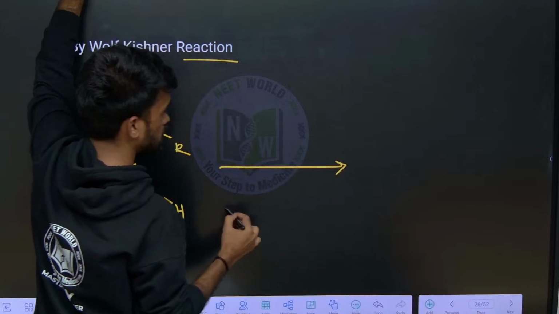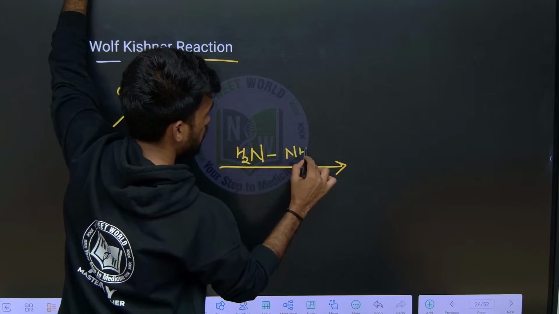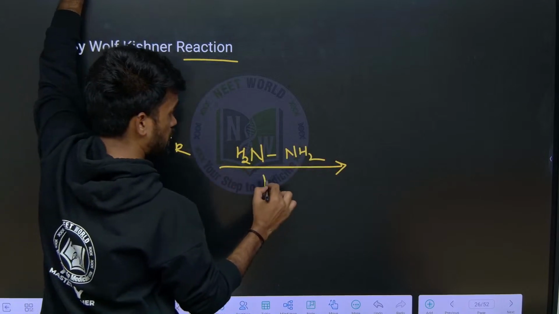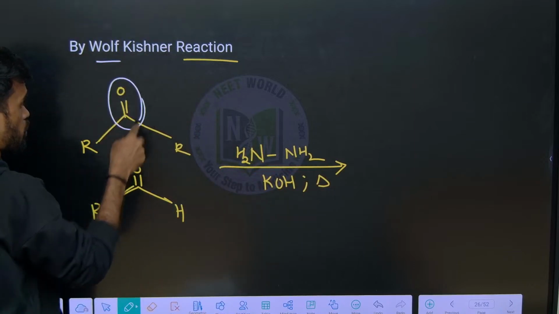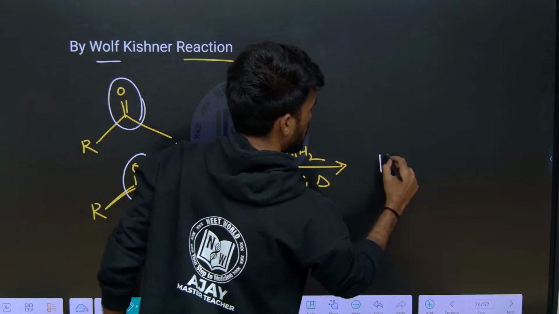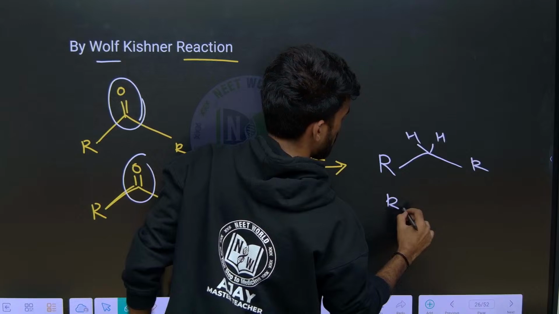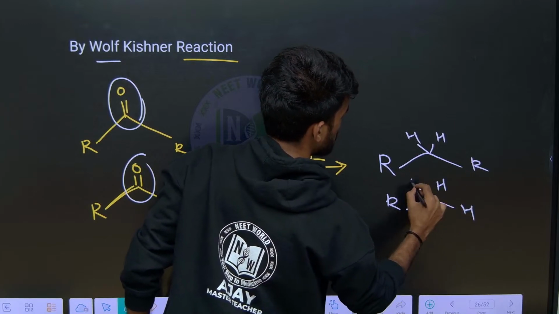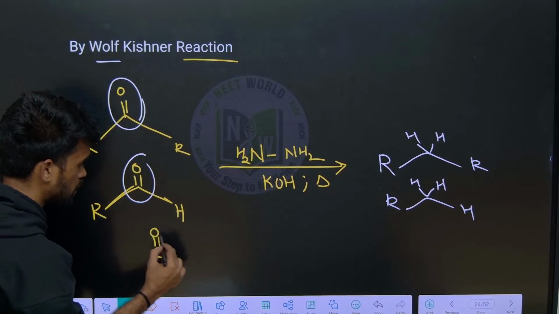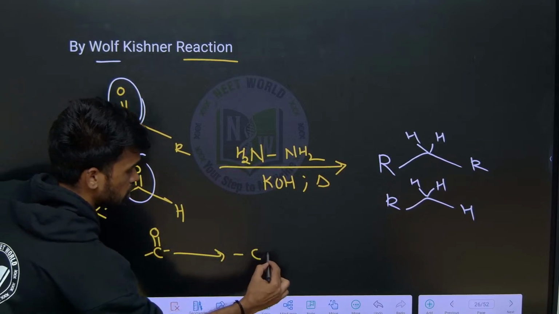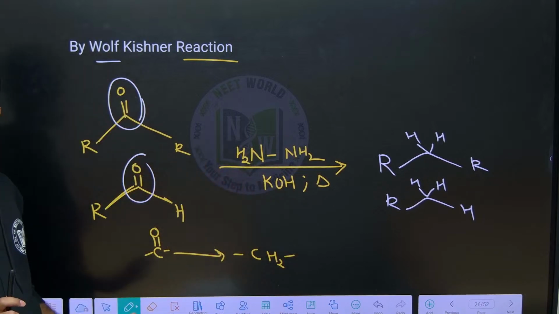Upon treating this with hydrazine, NH2NH2, in alkaline medium like KOH, and upon heating, the carbonyl group converts into the respective alkane, where you just replace it with hydrogen. So this is our product. Whatever the CO group is there converts into a CH2 group. This is the conversion happening in both Clemmensen and Wolff-Kishner reduction.